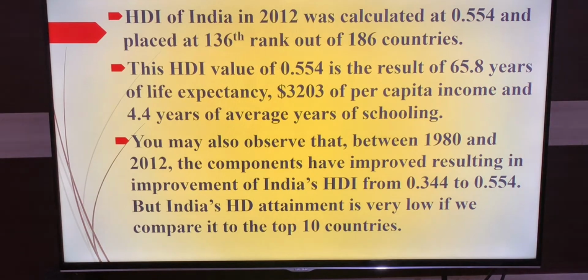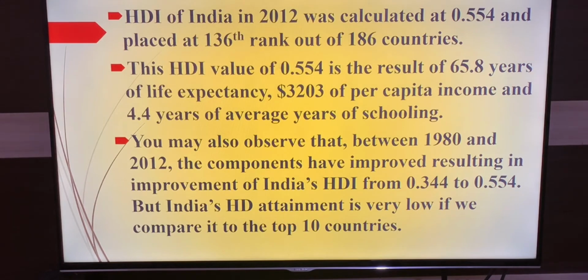In 2014 it was 0.586, but in 2012 it was 0.554, and the rank of India was 136, whereas in 2014 India stands at 135th rank. This itself shows there is a development in the Human Development Index.